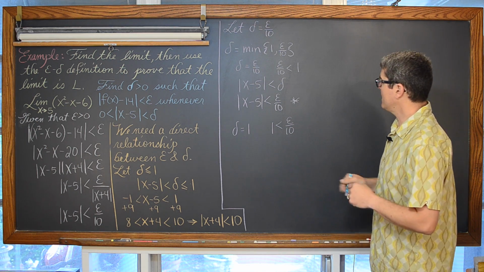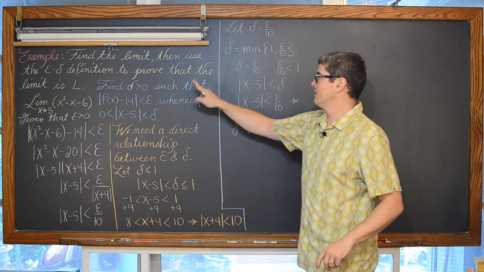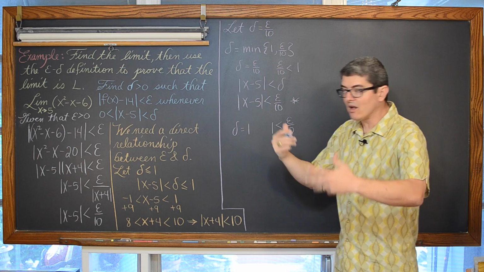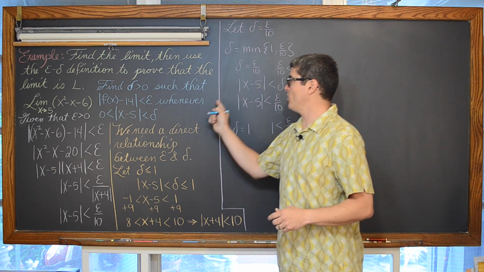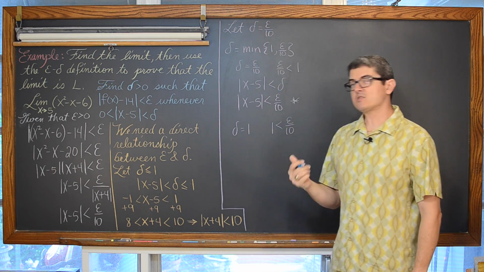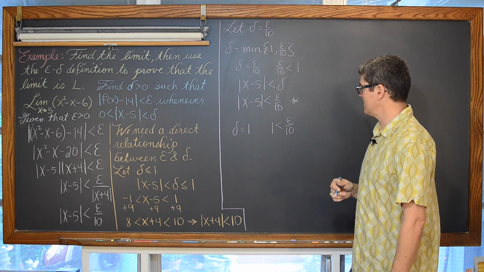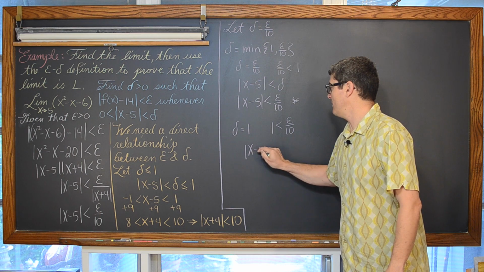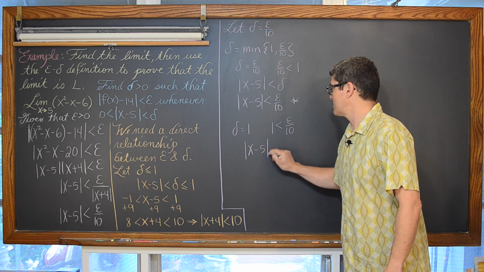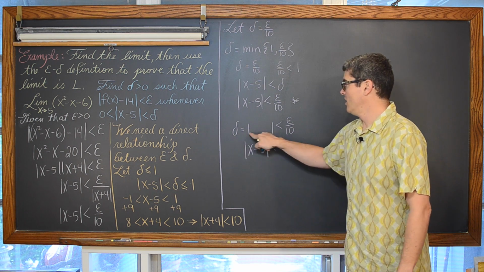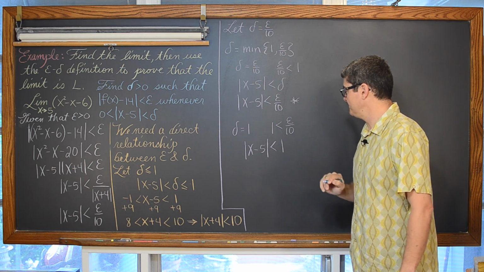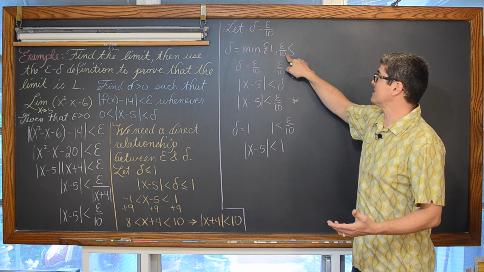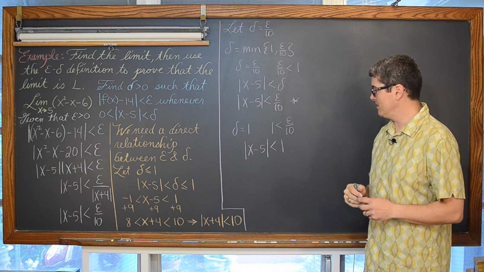Okay, so again, find delta greater than 0 such that the absolute value of f of x minus L, or in this case 14, is less than epsilon whenever the absolute value of x minus 5 is less than delta. So if we have the absolute value of x minus 5 is less than delta, which we're saying is 1, we're saying that it's 1 because the epsilon was such that this fraction came out to be bigger than 1.